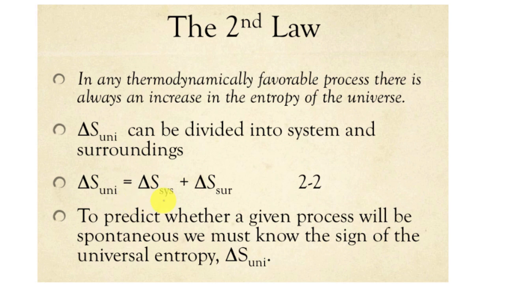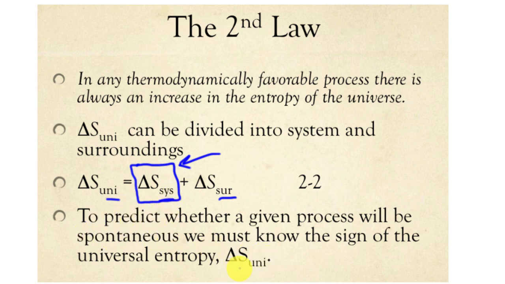You have to be careful with what we're defining: are we defining the system, the surroundings, or the universe? We're going to eventually focus just on our system, because universal and surroundings are a lot of stuff to keep track of. We're going to really focus in on the change in entropy for the system.